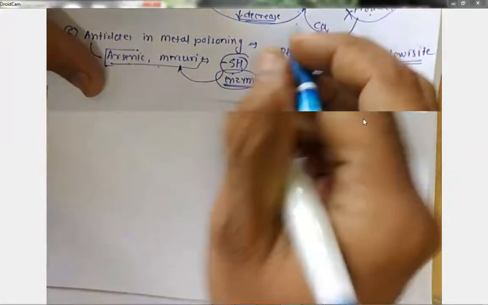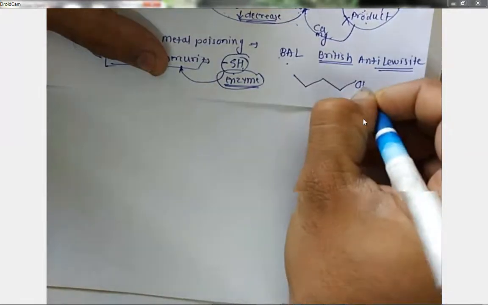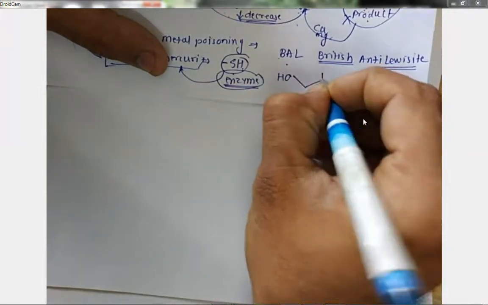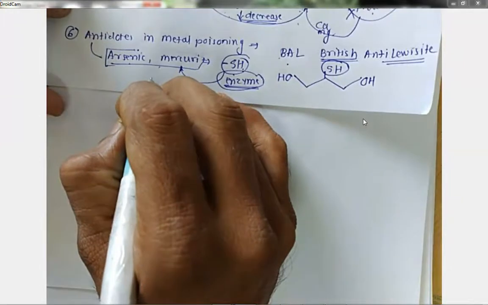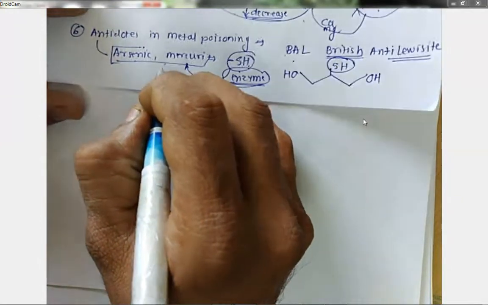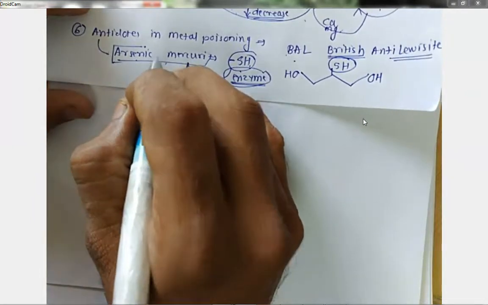So this antidote is used for metal poisoning. If you want the structure, it is a very simple structure. There is OH and there is SH, so it is SH containing. So British anti-lewisite is the antidote for metal poisoning. This is one more example of the application of complex compounds.